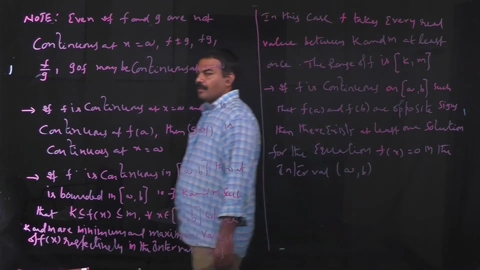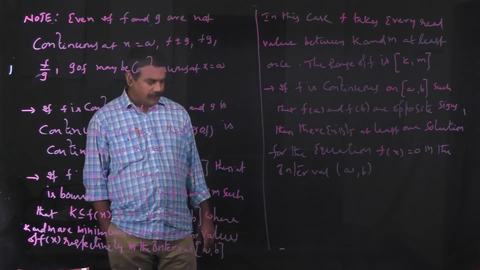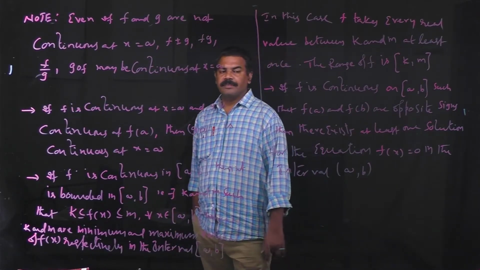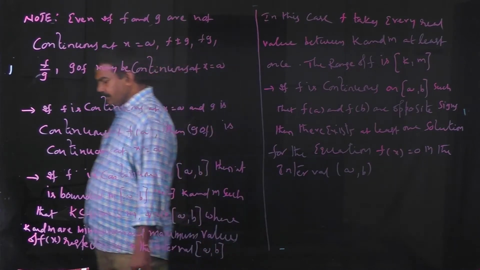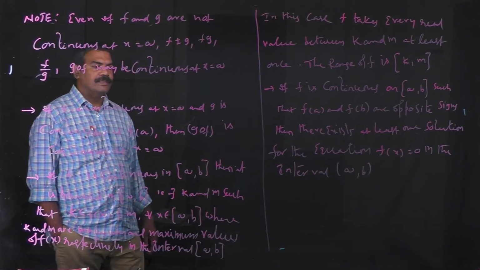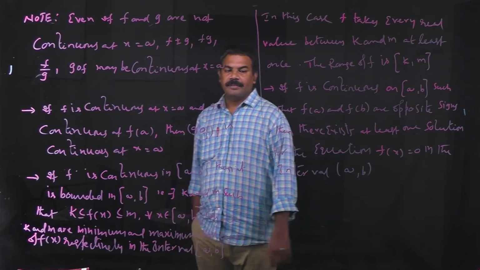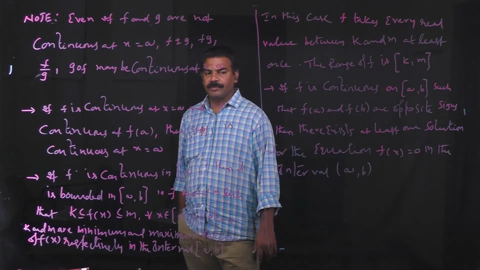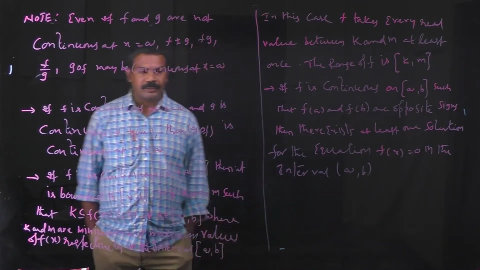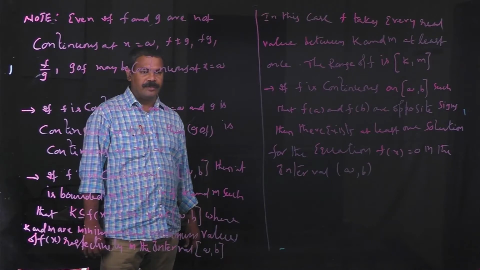Suppose f and g are both not continuous at x equal to a. Then f plus or minus g, f by g, fg, g circle f may be continuous at x equal to a. Next one: if f is continuous at x equal to a and g is continuous at x equal to f of a, then g circle f is continuous at x equal to a. So here there are two functions, f and g. f is continuous at x equal to a and g is also continuous at f of a. Then g circle f is continuous at x equal to a.